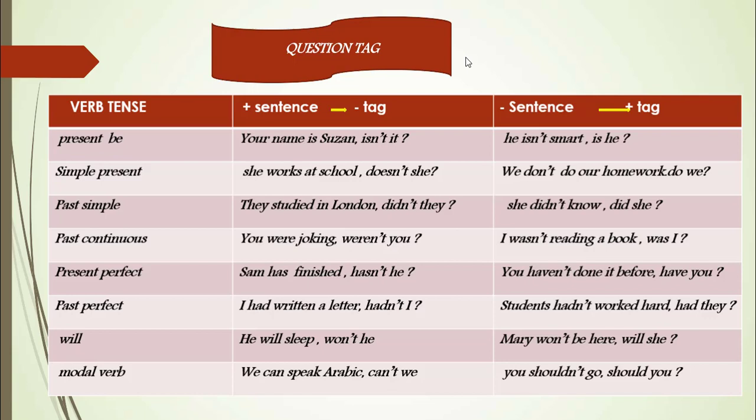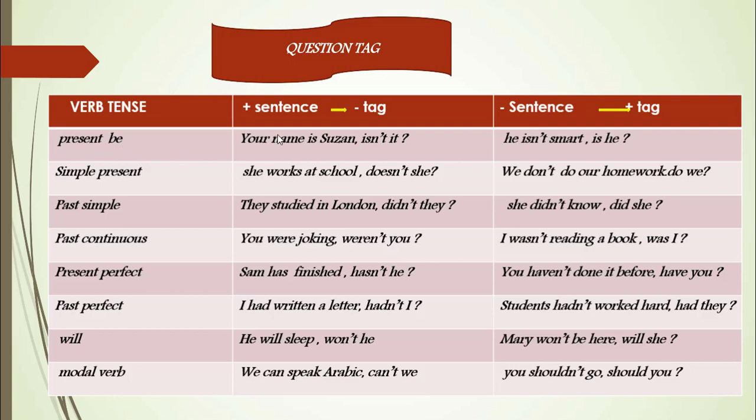Hello everybody, our lesson today is question tags. So look here, we have this table, and I will go through it. This table consists of verb tense, positive sentence, question tag, and negative sentence. A positive sentence takes a negative tag, and a negative sentence takes a positive tag. We will start with the verb to be in simple present.